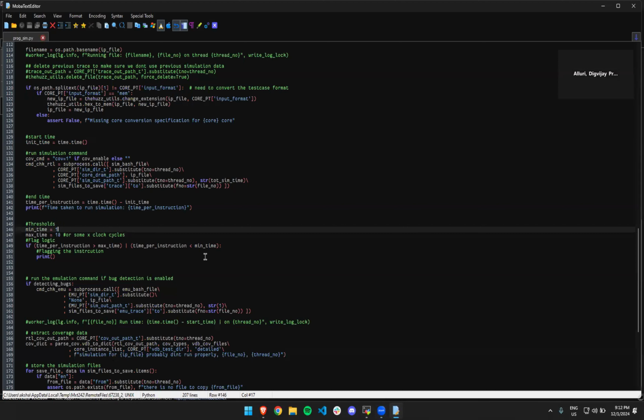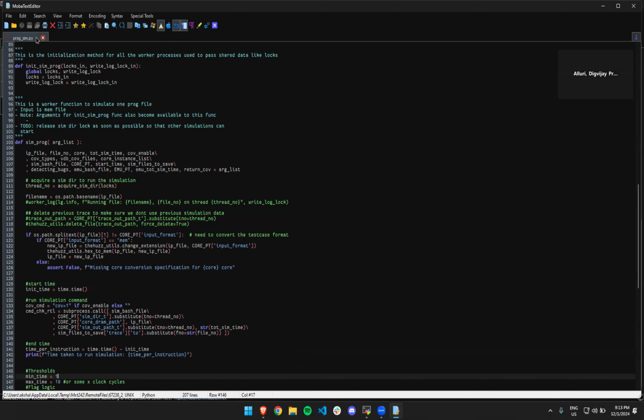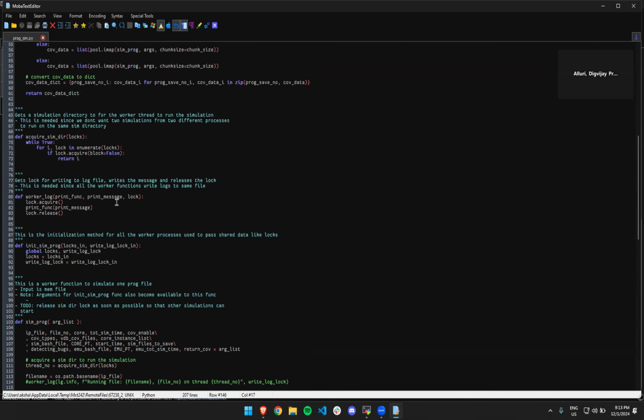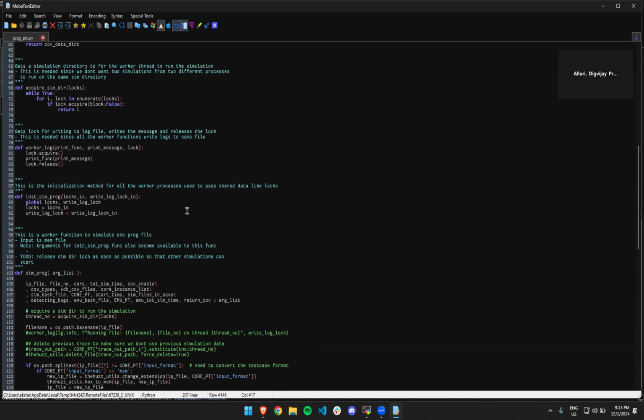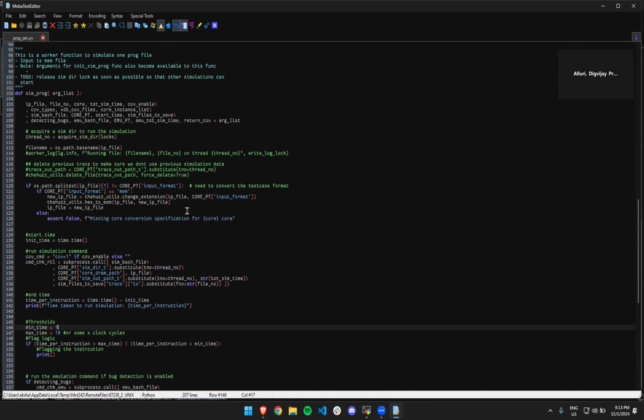As for the code part of it, the code we modified is the simproc function, which is under the proxim.py file. First thing we have to do is import time because we are dealing with the time commands. And then under the simproc function, what we did is first we started to measure the initial time, which is just the current time for the program, and then the simulation is run.